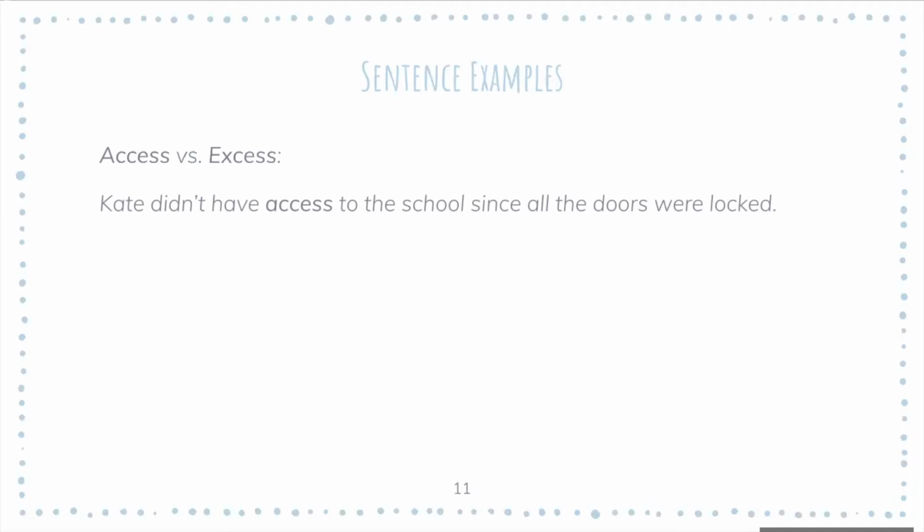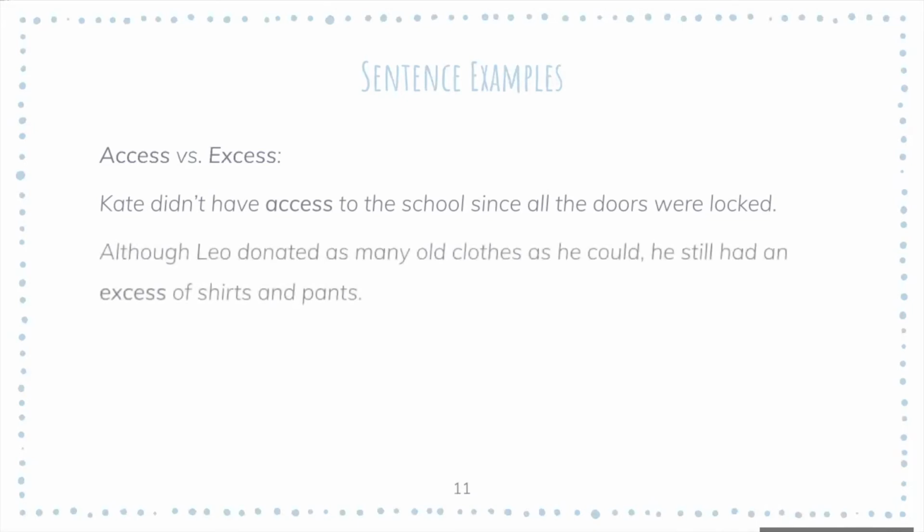So that makes sense. But if we look at this sentence, although Leo donated as many old clothes as he could, he still had an excess of shirts and pants. So like Eileen said again, excess means too much, and we can plug that in. Although he donated these clothes, he still had too much shirts and pants, or too many shirts and pants. But if we plug in access to this sentence, it wouldn't make sense because access means the right to enter, so that would not make sense.